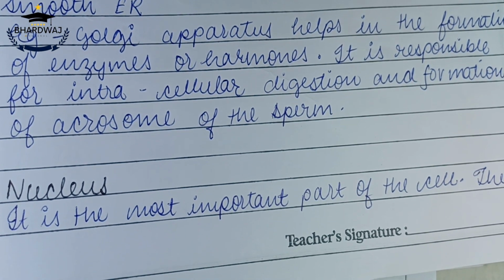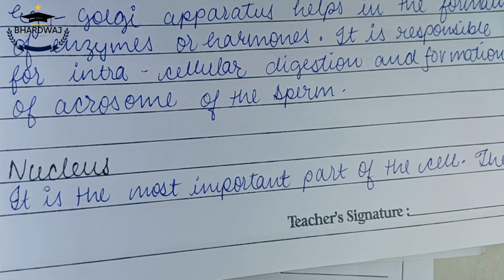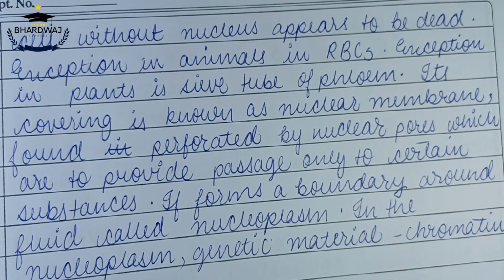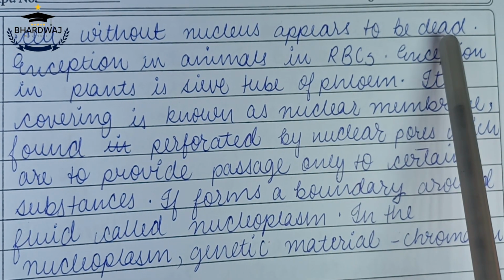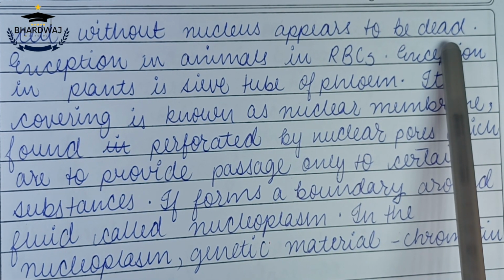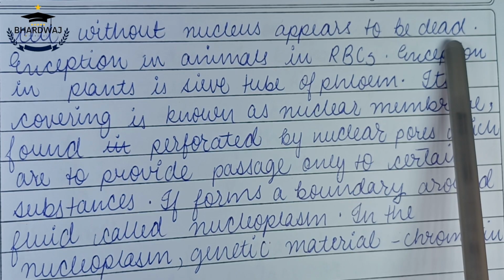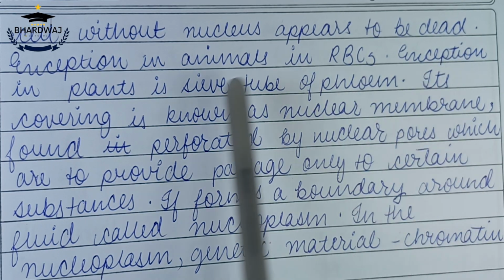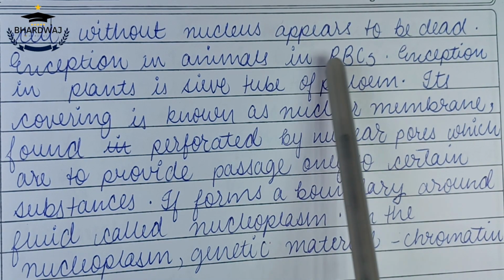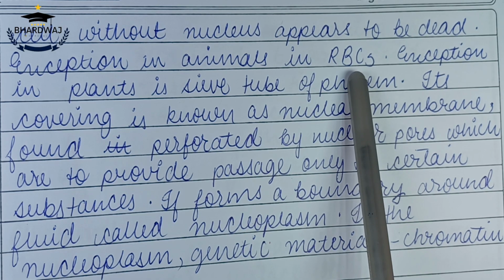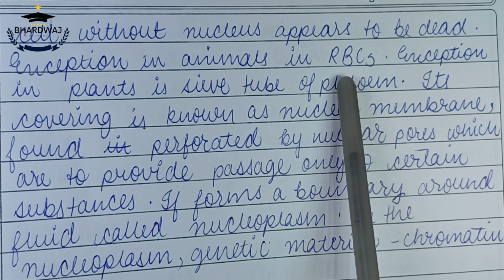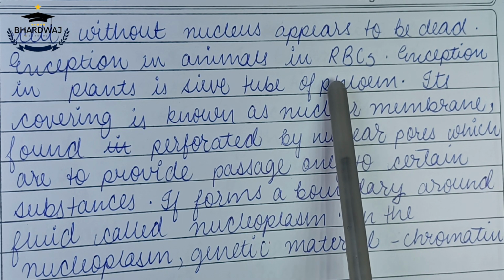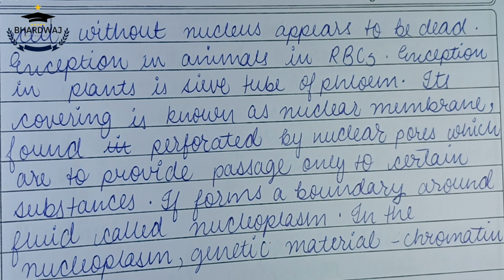So now we will discuss the nucleus, which is one of the most important parts of the cell. The cell without a nucleus appears to be dead because it does not have any chromatin, no cell division. It is just living, and one day it has to die. Exception in animals is RBCs. So we all know that RBCs are the smallest, and because they do not have mitochondria, endoplasmic reticulum, or nucleus, this makes them more efficient, but they are just an exception.